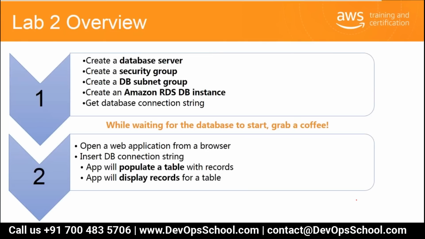In this lab, you will create a security group and create a DB subnet group. You will create an Amazon RDS DB instance, and then you get a database connection string. And then you open your web application from a browser. You insert the DB connection string, and your app will populate the table with records. So your records will be fetched from the database.